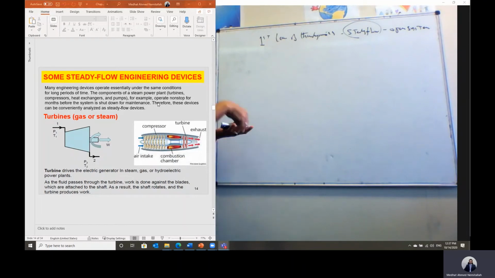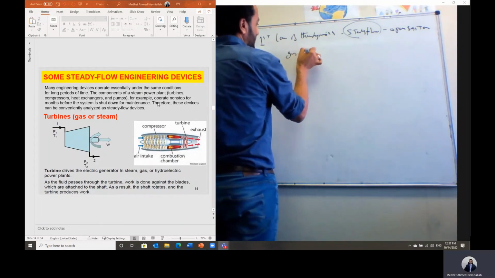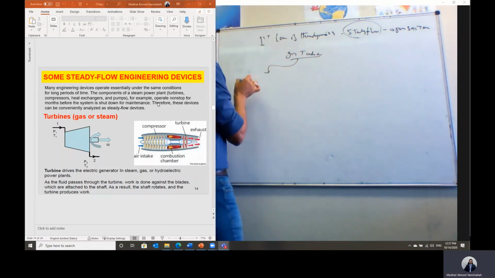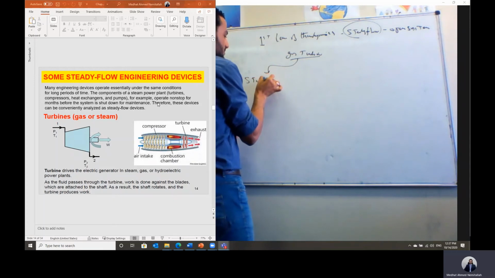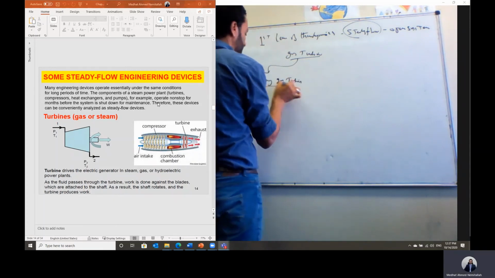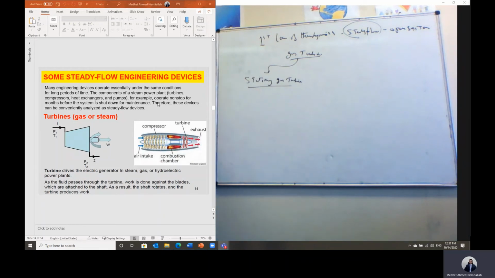Here the gas turbine has another classification. Gas turbines can be stationary gas turbines, which are used in electrical power generation. Like the cycle that we have just represented, we can connect the shaft out of the turbine to an electrical generator, and then we can generate electrical power.